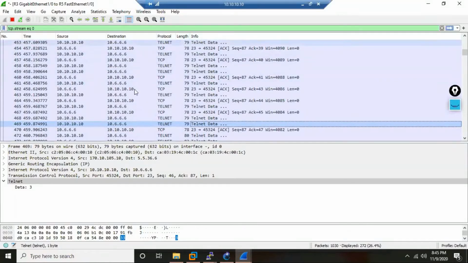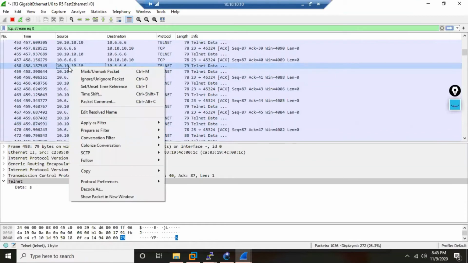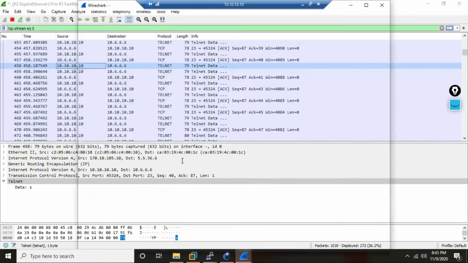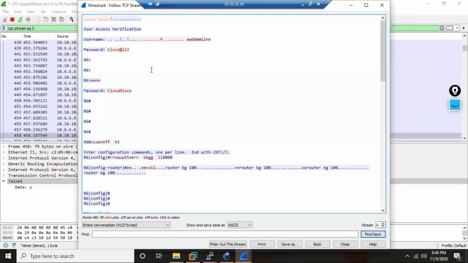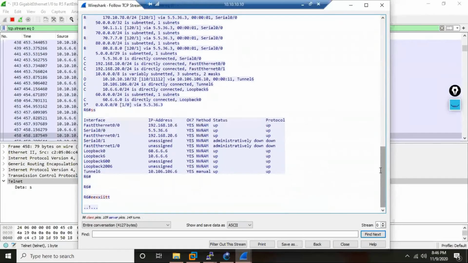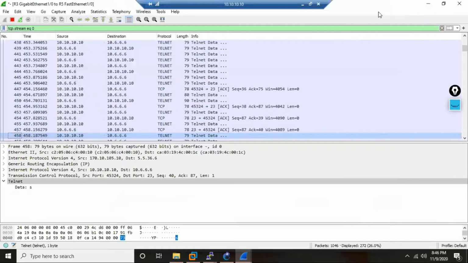Or as I said, just right click any packet from R10. The source is R10 because R10 is sending the data to R6; R10 was doing Telnet to R6. That's the reason to right click, and say Follow TCP Stream. You can see everything all together, all these packets assembled together. You can see the actual data that was getting transmitted. This is the drawback of GRE VPN.